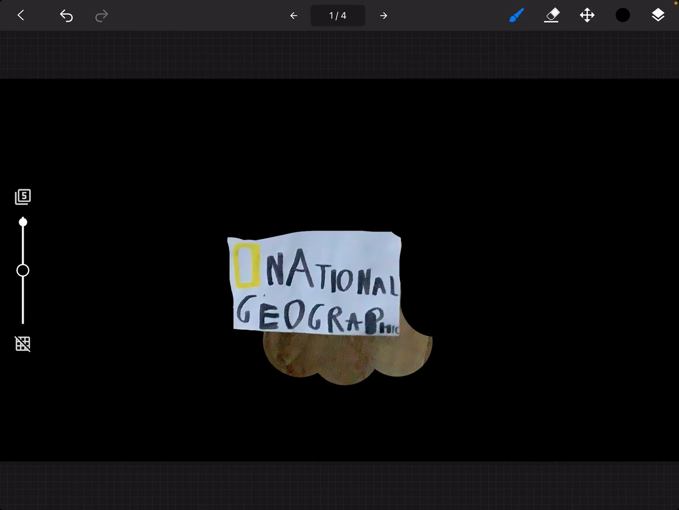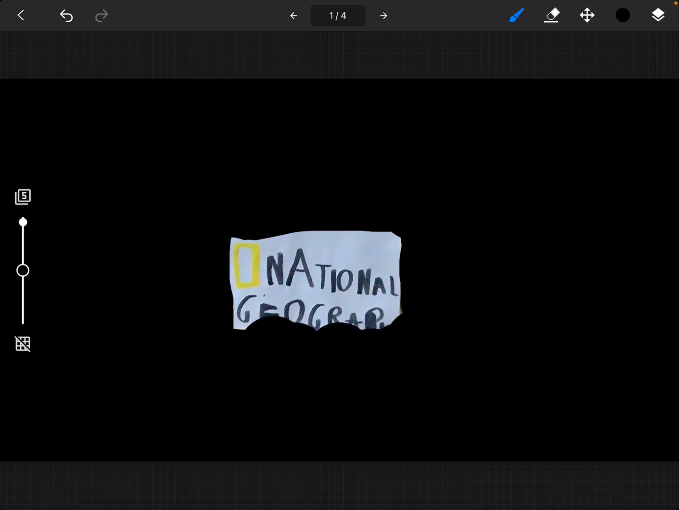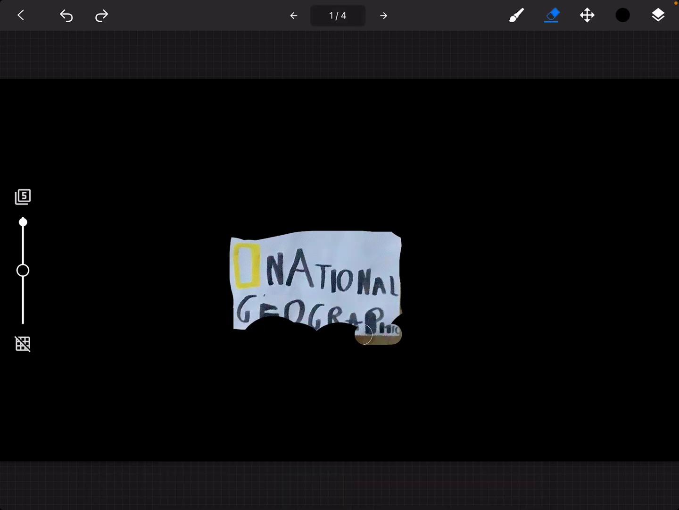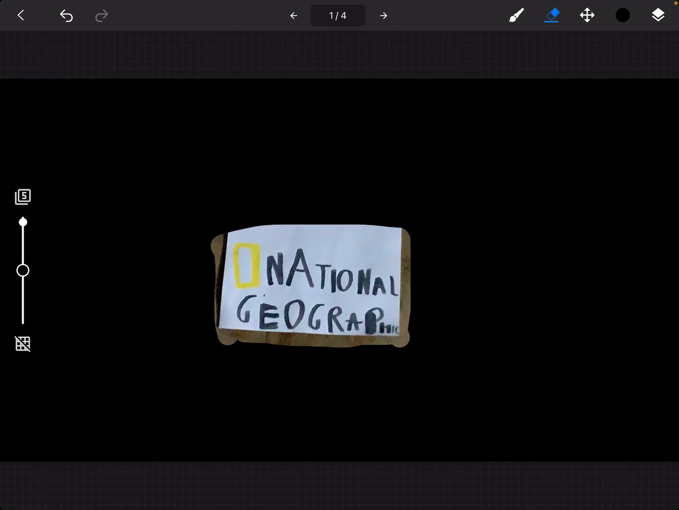Wait. Might look messy right now, but I'm gonna get the brush size. Guys, I'm really so sorry if it takes too long. I'm just making another tutorial for animation.